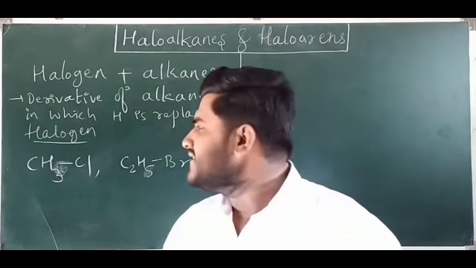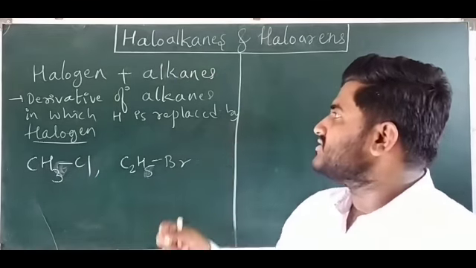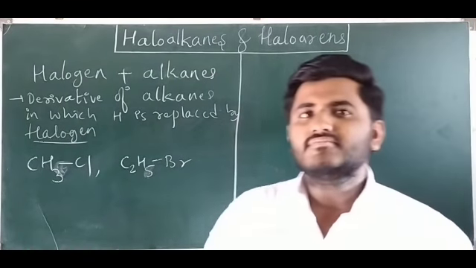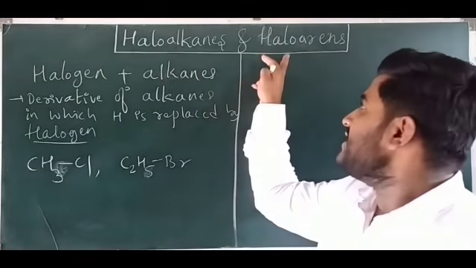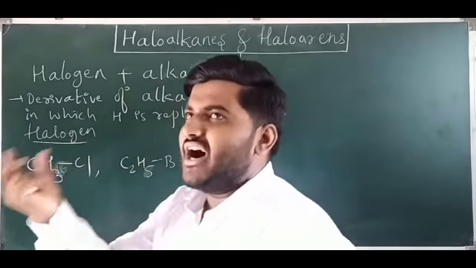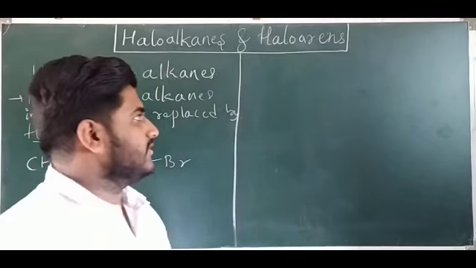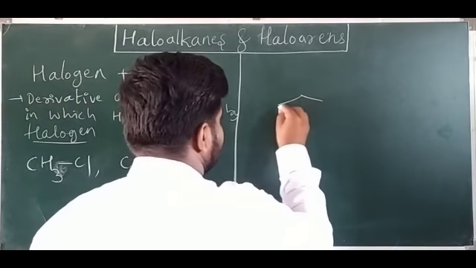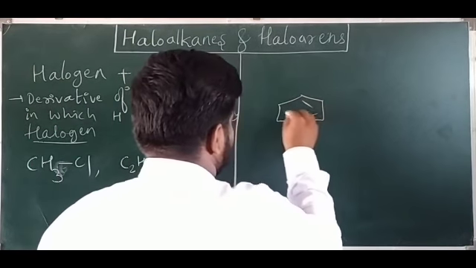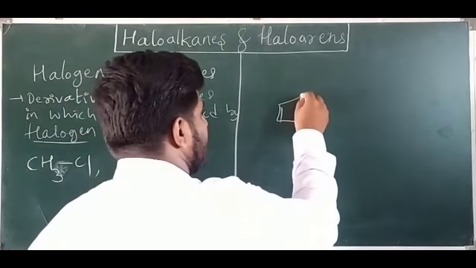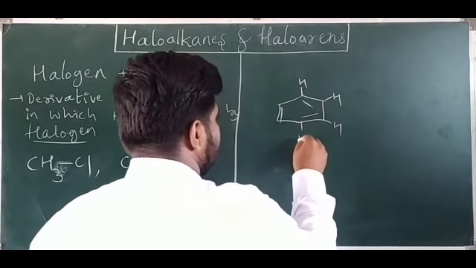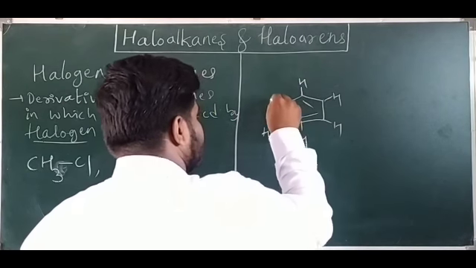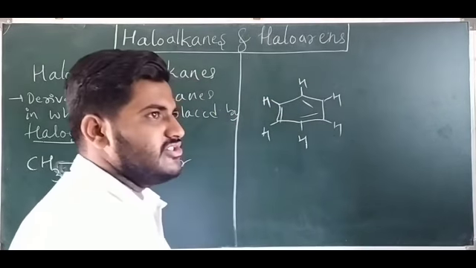I hope you understood, guys. Now we have to study haloarenes. Haloarenes means benzene ring. In the benzene ring, one or two H are replaced by a halogen atom. Look at here, these are the haloarenes. This is your benzene ring, six H, C6H6. That is the benzene formula, right?